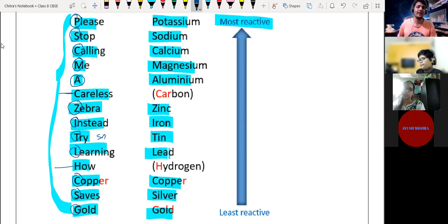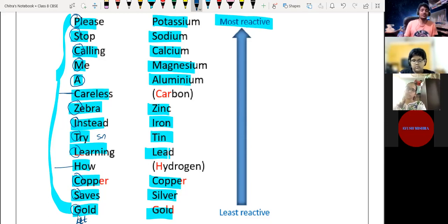You can even write platinum at the end. Platinum is also among the least reactive metals, because platinum, gold and silver are used in jewelry. So this is the way you can remember the reactivity series as well as their order.